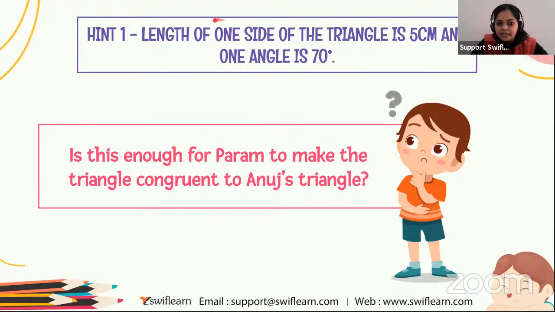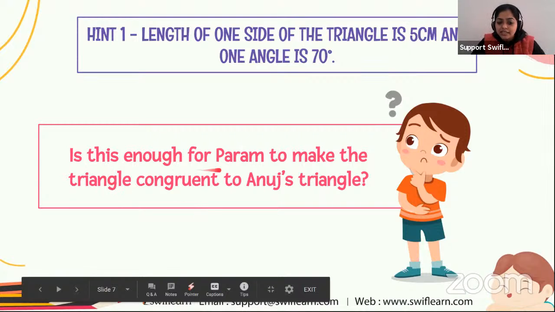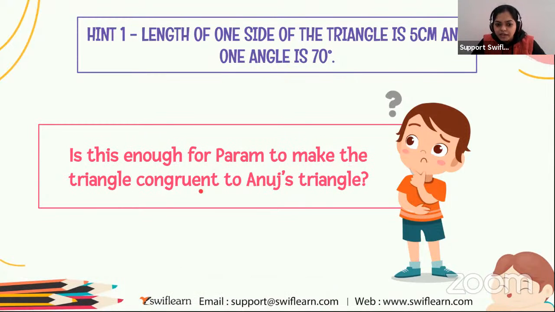The first hint is: the length of one side of the triangle is 5 centimeters and one angle is 70 degrees. So guys, tell me, is this enough for Param to make a triangle congruent to Anuj's triangle? What do you all think? Is this condition enough for Param to make the triangle? Let's think. Is it yes or no?